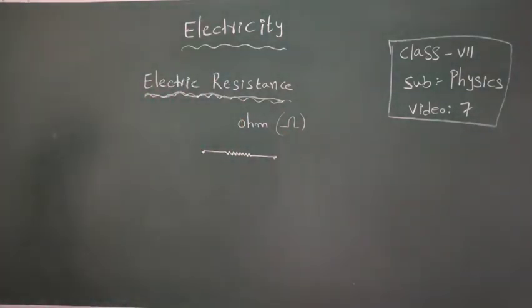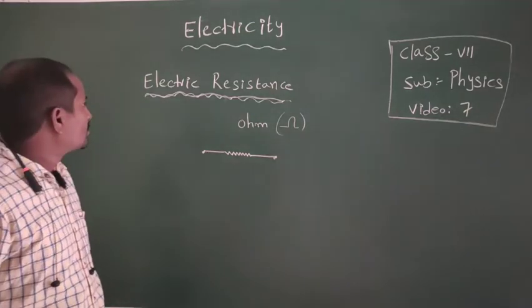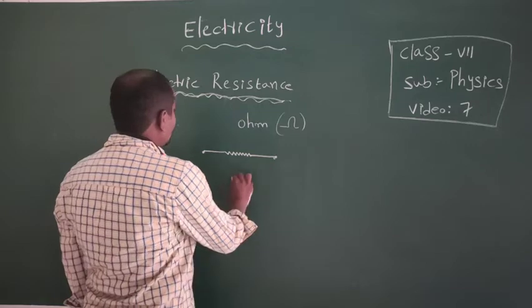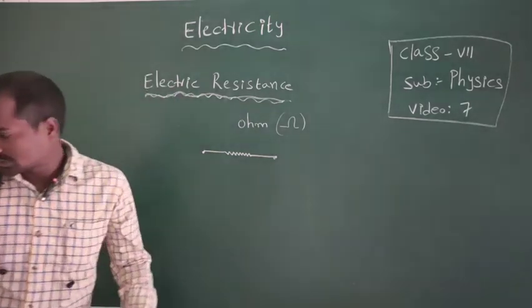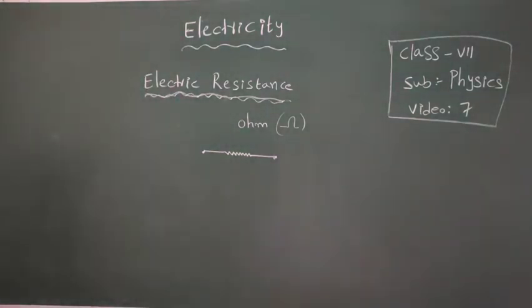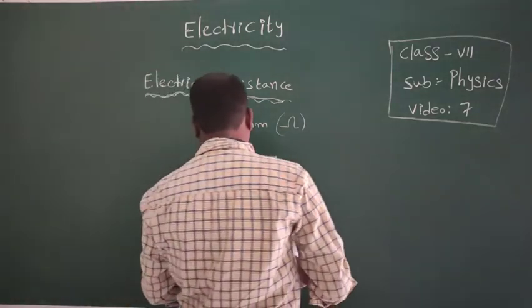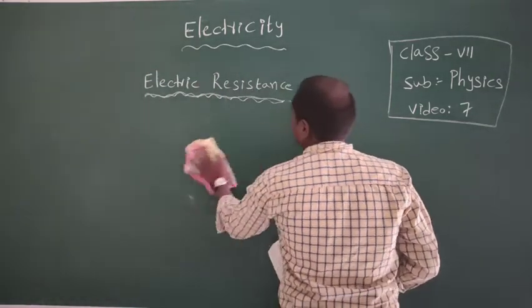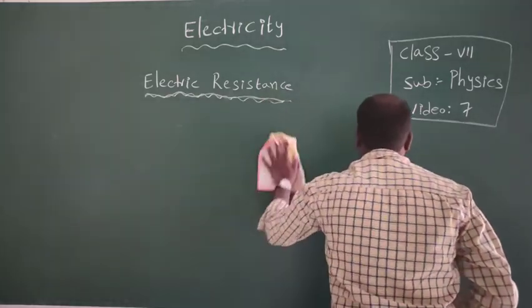Here, 1 kilo ohm equals 1000 ohms, 1 mega ohm equals 10 power 6 ohms, and 1 giga ohm equals 10 power 9 ohms. It is about electric resistance. I will write the definition for electric resistance.